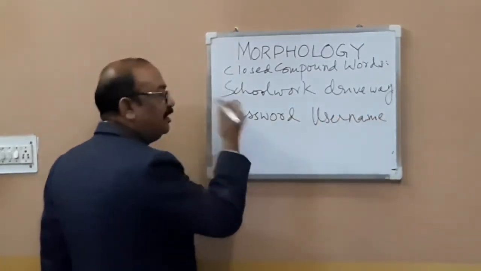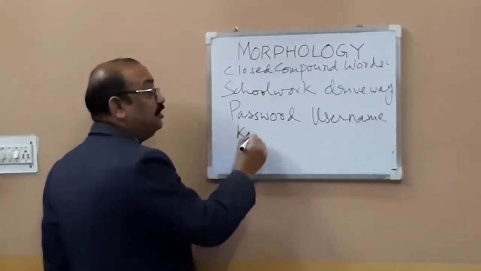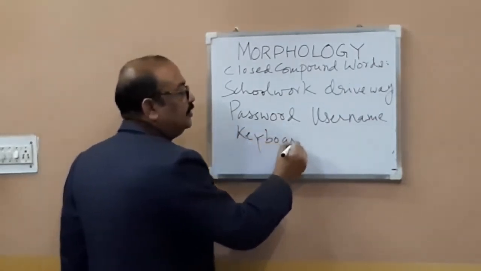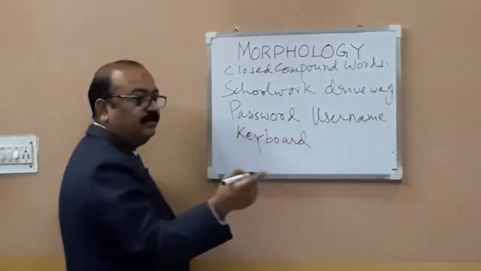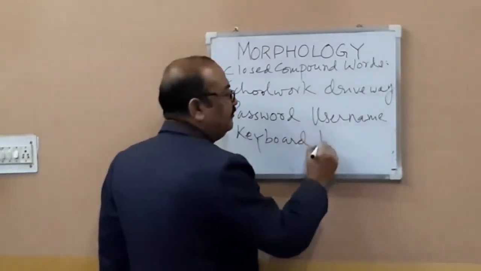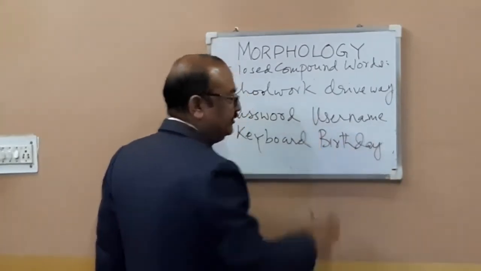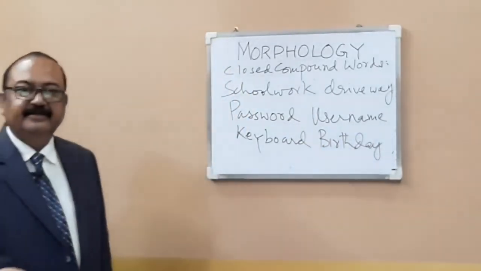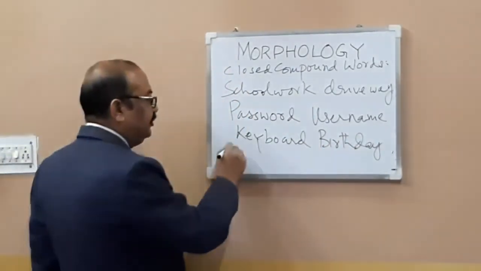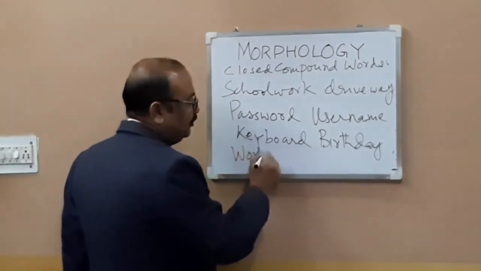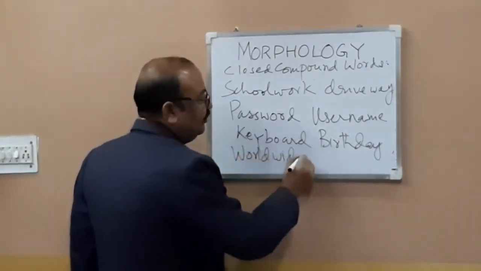Computer board I'm just reminded of, for example, keyboard. I'm sorry I couldn't hear. You said something? Yes? Birthday. Birthday. Yes, good. Very nice. And worldwide. Worldwide. Very good. Worldwide web. You write worldwide. Very nice.